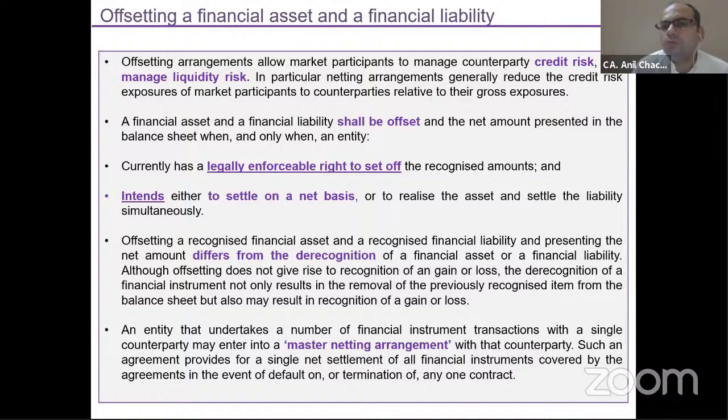Suppose I want to receive money from a particular party, and I have to pay some amount to the same party. Whether this offsetting is required, meaning receivable minus payable. If required, what is the need of this offsetting? The standard says that offsetting arrangement allows a particular participant to manage their credit risk and their liquidity risk, right? So to reduce the credit risk, market risk, and the liquidity risk, the standard says that offsetting is allowed, but it is allowed only and only when the entity currently has a legally enforceable right.